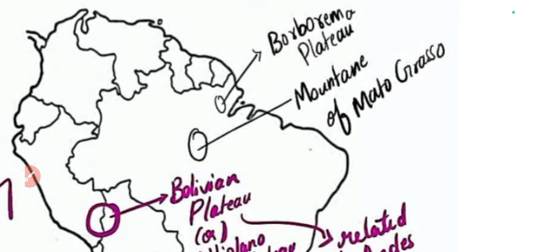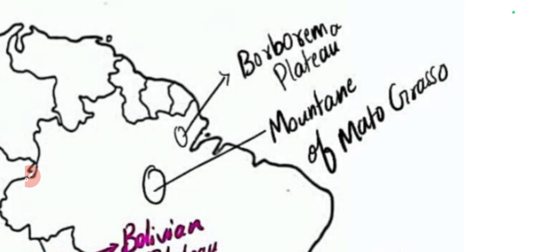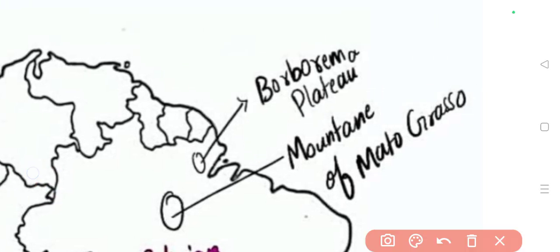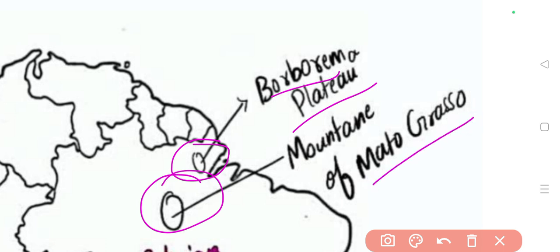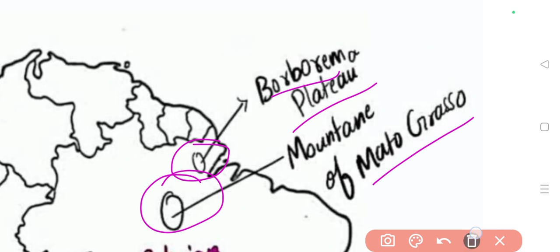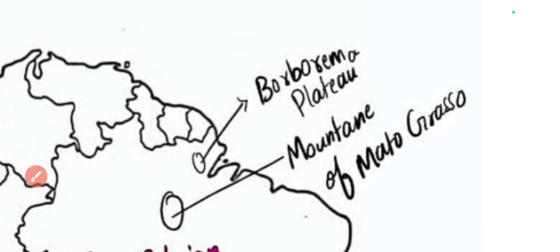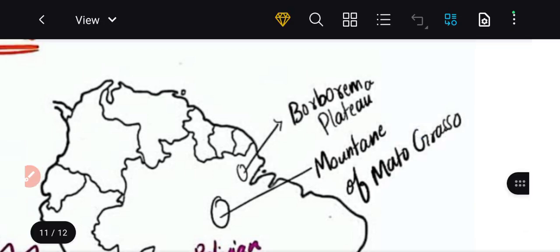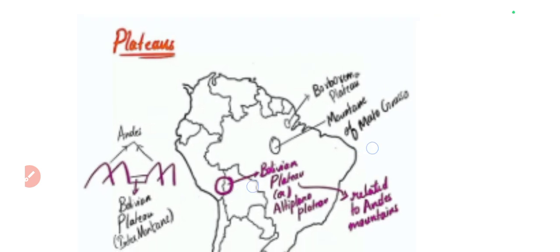And the other two important mountain ranges of South America are in Brazil. In the north of Brazil, we have a plateau named Borborema. And to the south of it, the mountain of Mato Grosso is present. This is something which you have to remember. To the north lies Borborema, and to the south lies Mato Grosso. So these are the important plateaus of South America.